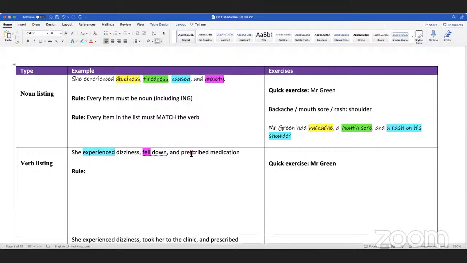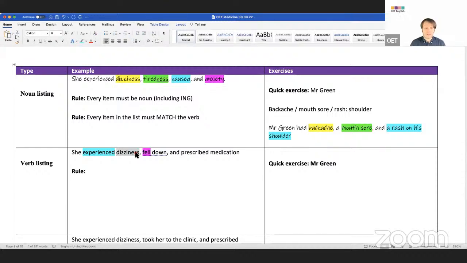Because here we have one verb and one noun. Dizziness and fell down, these are two. I think we should write dizzy. Dizziness is a noun, sir. We can write dizzy. That's what I'm saying.